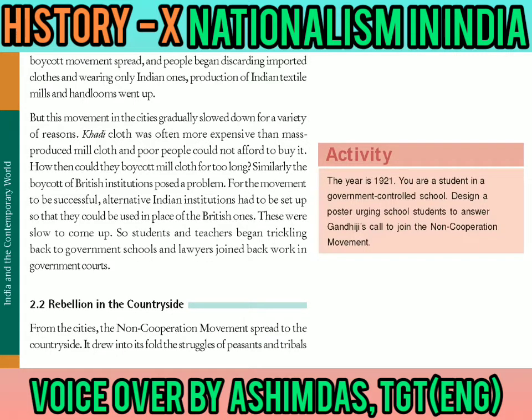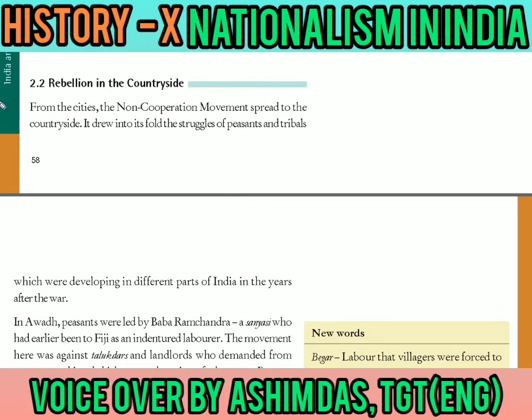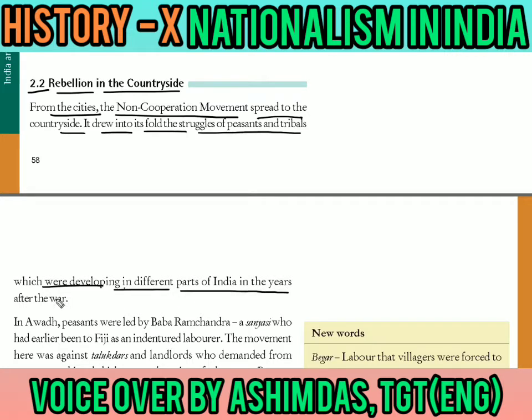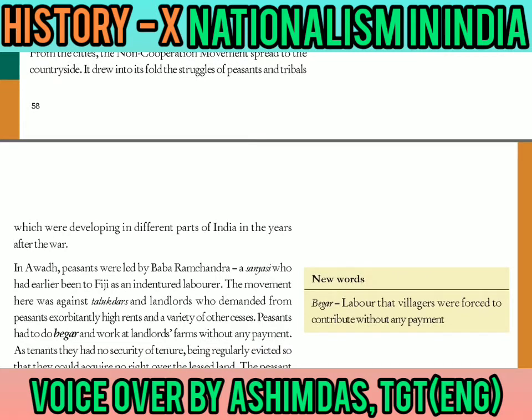Now let us read the next sub point, that is rebellion in the countryside. Here the word rebellion is used because the people rebelled or went against the British in the countryside. Countryside here means not the urban, sorry, the rural areas, that is the village areas. Now, from the cities, the non-cooperation movement spread to the countryside also, and it drew into its fold the struggles of the peasants and tribals, which were developing in different parts of India in the years after the war. The peasants and the tribals were mostly in the rural areas, so they also started getting the waves of this movement.